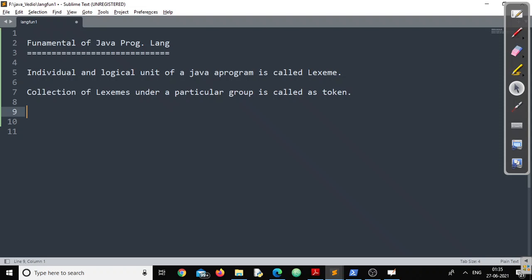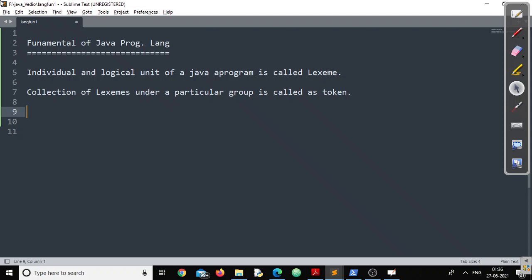Now, the next point of discussion: once we understand what an individual unit is, and we have combined them into tokens, let us see what different tokens Java offers so that I can create Java applications. Java offers lots of tokens.